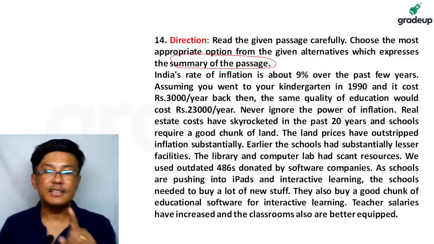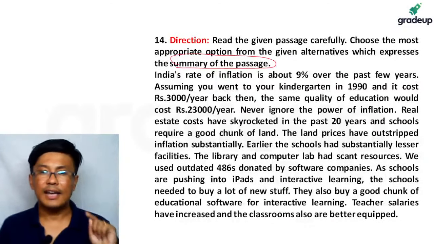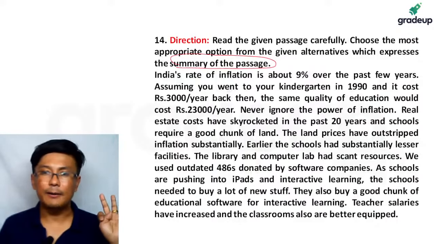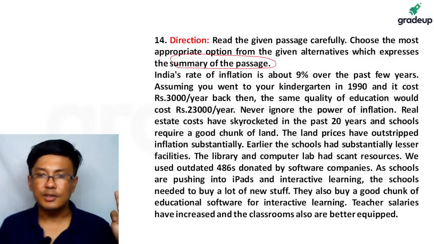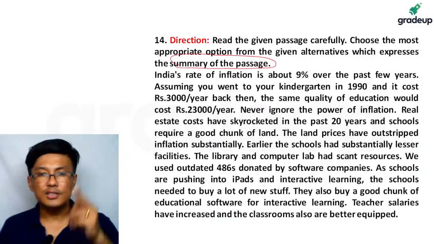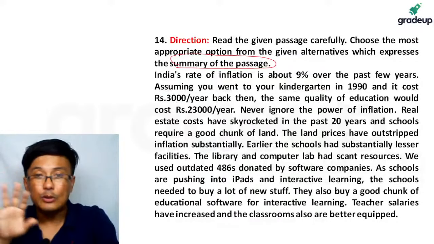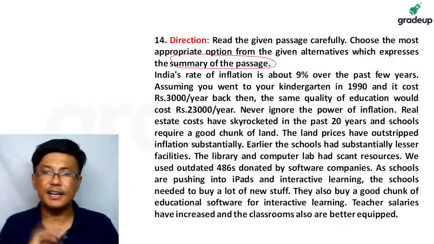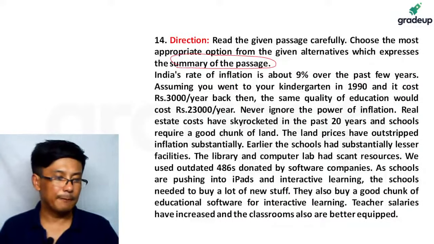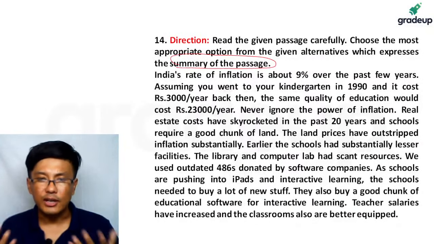You can very easily practice for this from CAT. Look for all the CAT papers. You will find it in CAT 2003-4, not 5, in 2003-4 very easily you will find it. And from CAT 17 onwards you will be able to find the summary passages and questions directly online, so you can practice from there. So shall we end it here, or do you want to continue solving the question?